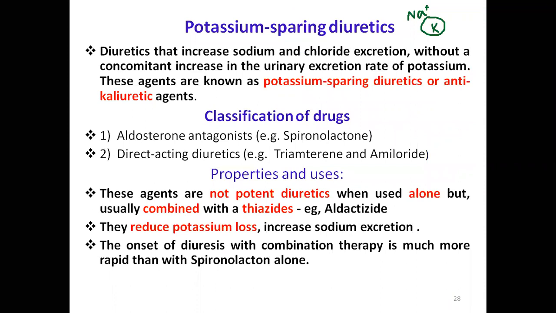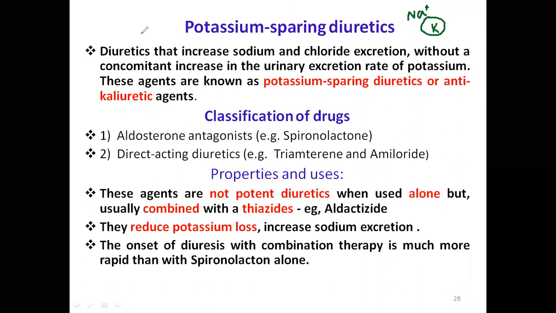Especially in heart failure, we are giving furosemide. Furosemide is causing hypokalemia, it is causing potassium loss.